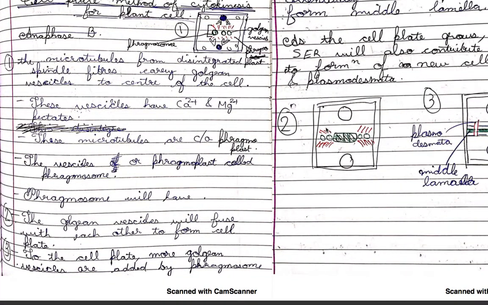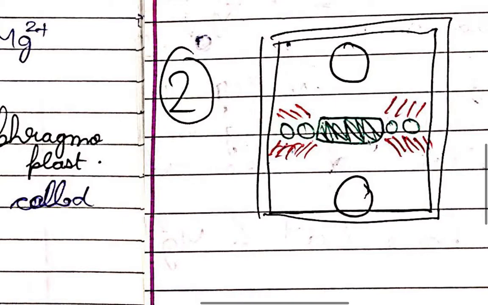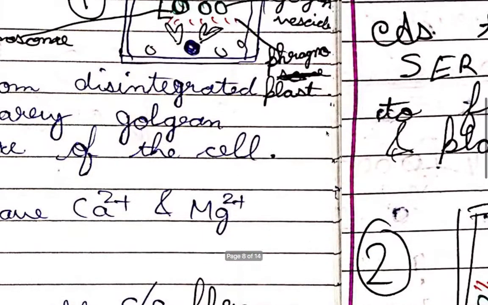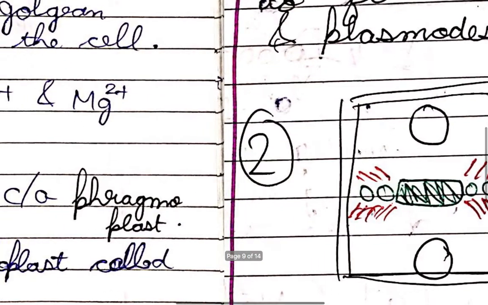This has become the cell plate. This earlier was the phragmosome, but now it has become the cell plate, and more phragmosomes, these circular ones, get added to it by the microtubules, that is the phragmoplast.